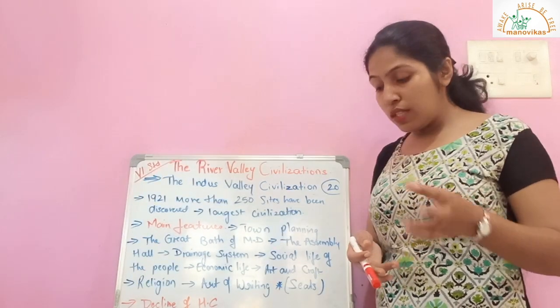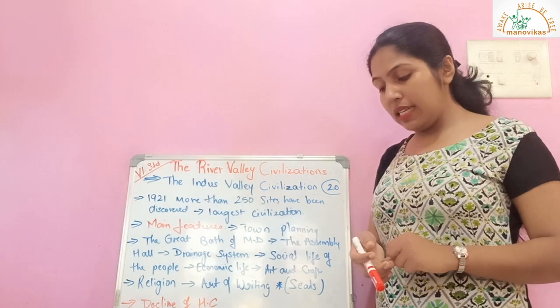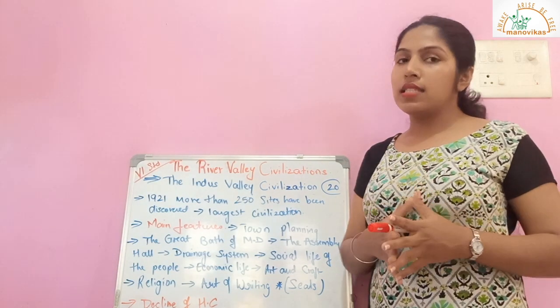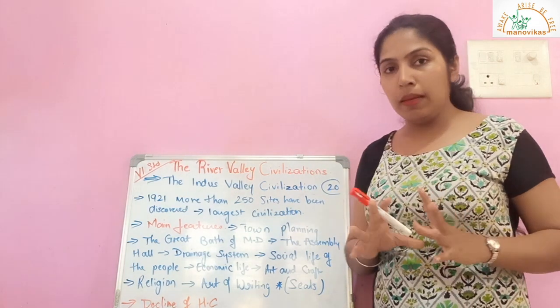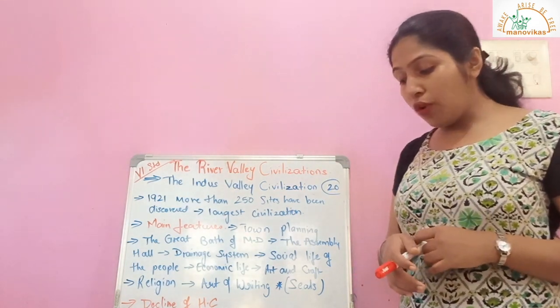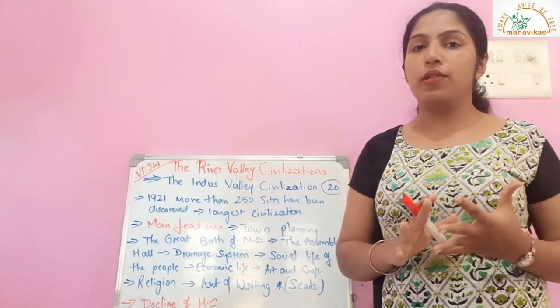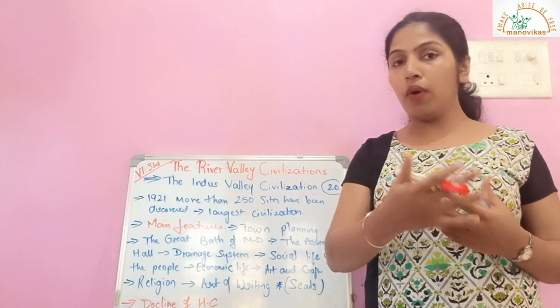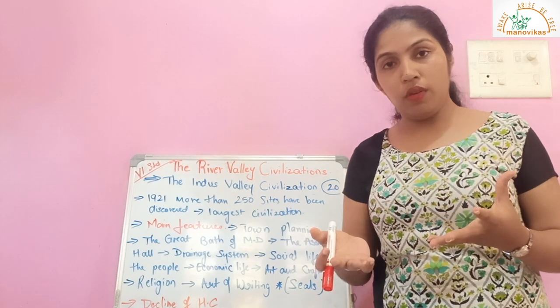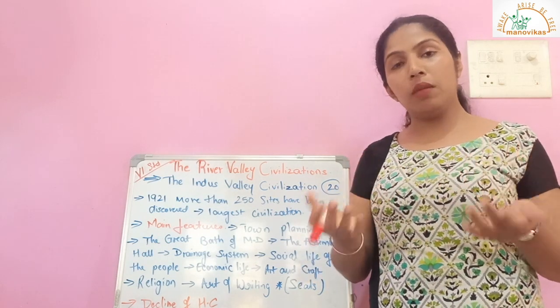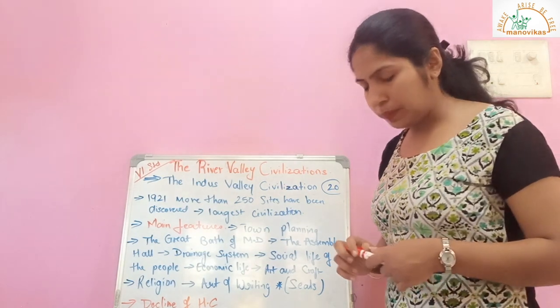Pashupati was one of the principal deities that the people of the Harappan civilization believed in. Harappans also worshipped trees and animals. In the previous few points, it was said that they gave a lot of importance to the cow. So the cow was also one of the animals that they worshipped.